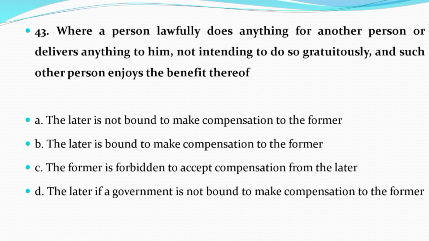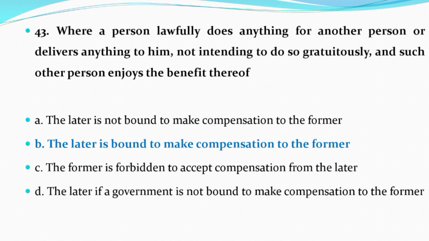Option B, the latter is bound to make compensation to the former. Option C, the former is forbidden to accept compensation from the latter. Option D, the latter if the government is not bound to make compensation to the former. And the correct answer is option B, the latter is bound to make compensation to the former.